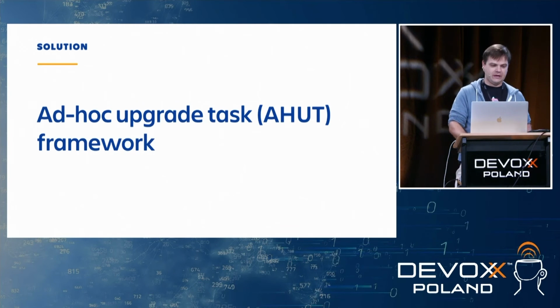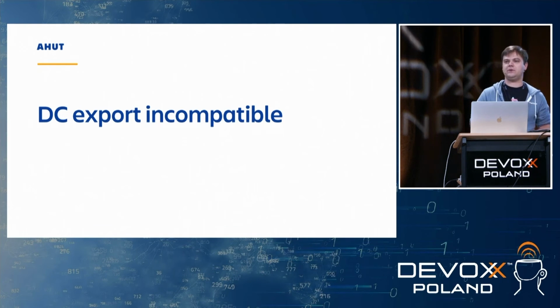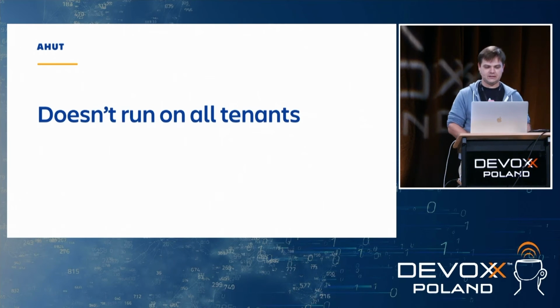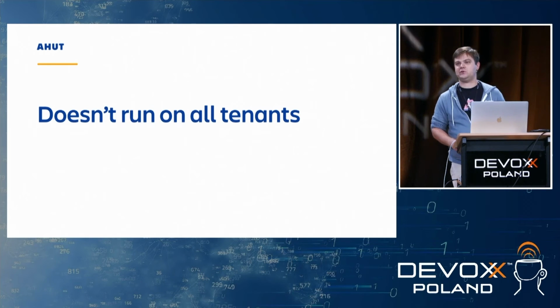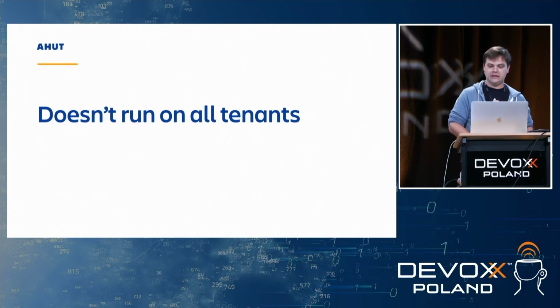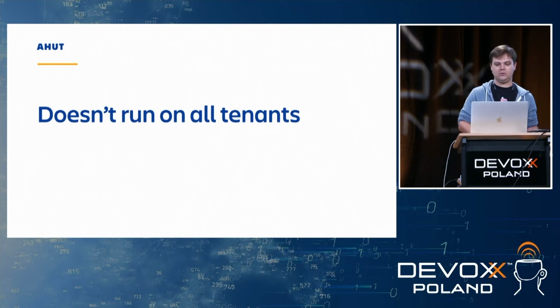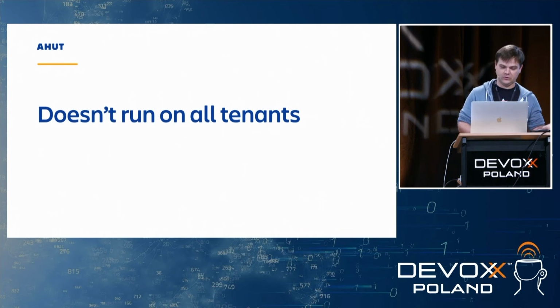A couple of things about AHUTs. First of all, the changes that they perform are incompatible with DC export. So this has to be taken care of later when you actually roll it out. AHUTs don't run on all tenants because they're not, for example, executed on tenants that are suspended for some reason. Like, for example, they're not paying, so we're suspending their instance. And if they actually are unsuspended, we need to manually raise a request with our SRE team so that they manually invoke this ad hoc upgrade task for those particular tenants.